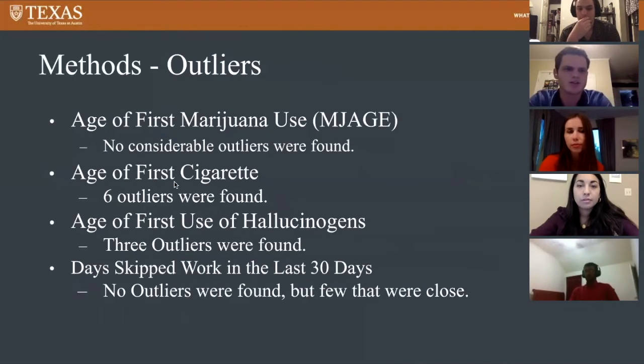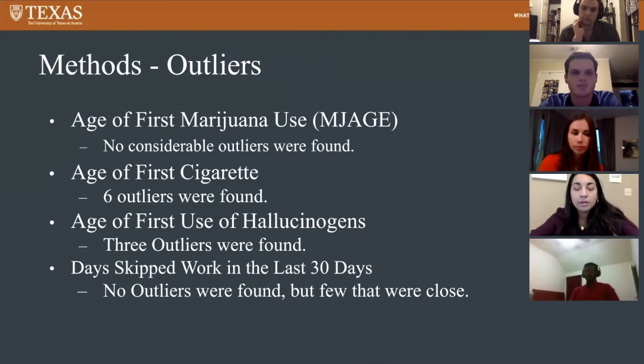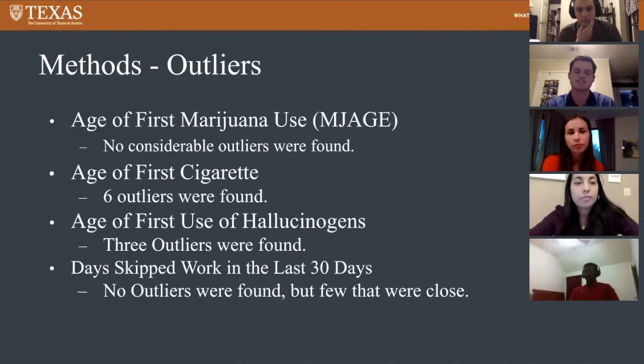Looking into some of the outliers, we didn't have any outliers for marijuana use. We had a wide range of answers, but we considered those to be important and to have, I guess, practical significance when looking at the predictability of it. After looking at age of first cigarette, we saw that there were 6 outliers that did not meet Cook's distance whenever we plotted them against first marijuana use. All of these had high leverage and were not useful to the data. So most of them, actually all of them for cigarette, made no sense.